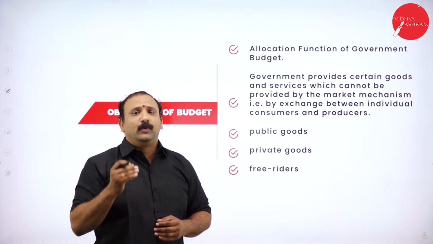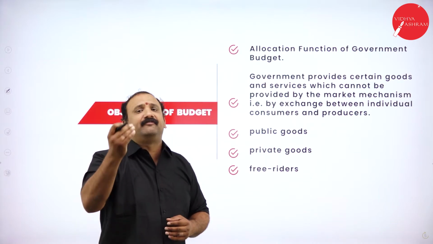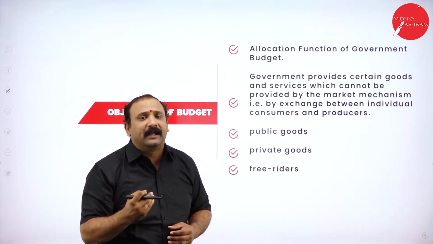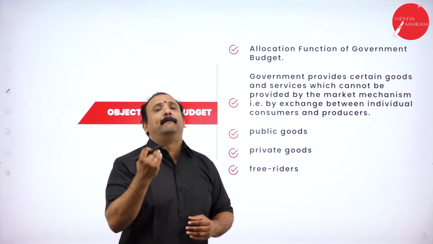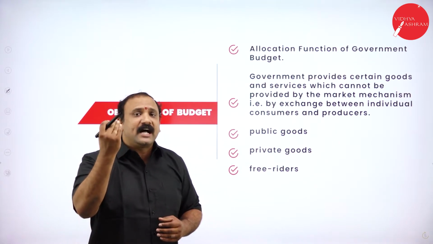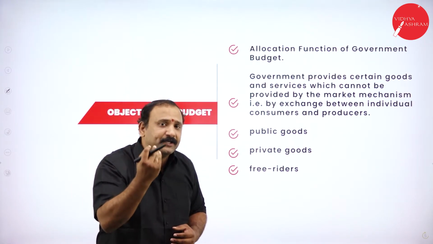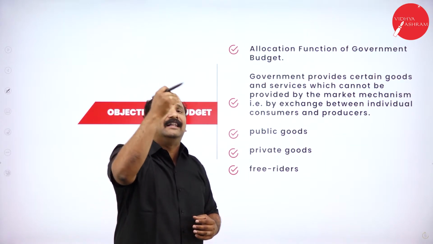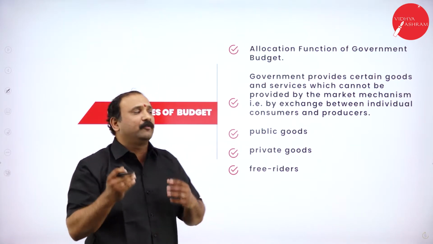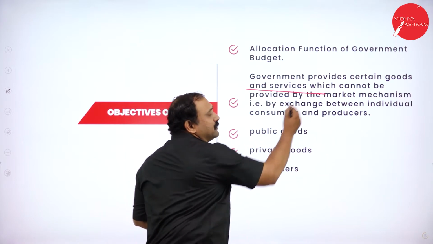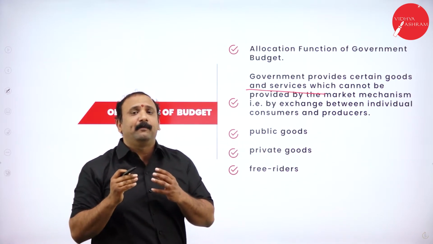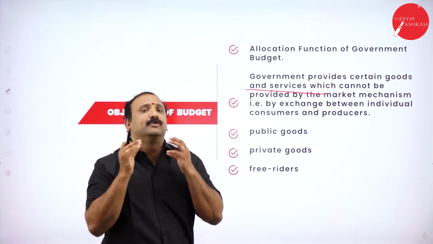So the government will try to provide certain things for the public which cannot be done through a business or a trade. Those are the domains where the budget will allocate itself, saying this is what we need to give for the people. That is why it is very important that we identify those sectors.